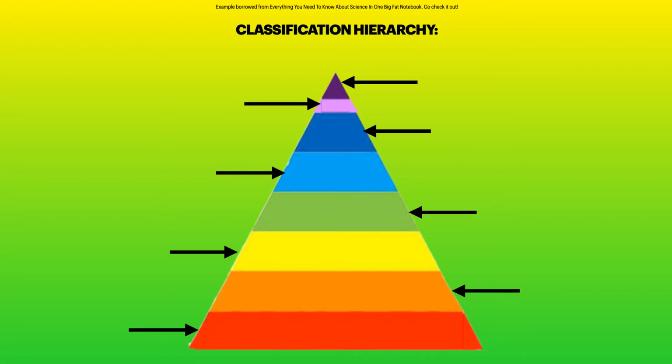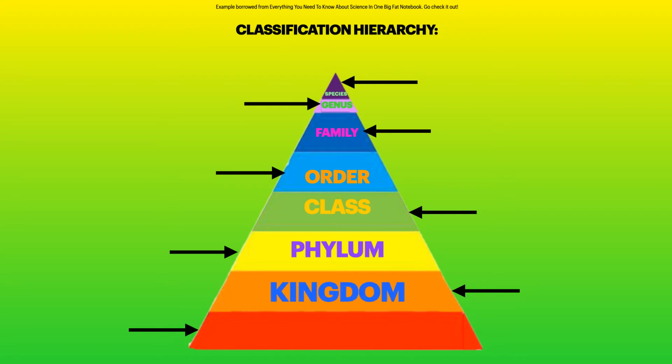The classification hierarchy is a method of organizing organisms in specific to vague categories. The 8 categories are called species, genus, family, order, class, phylum, kingdom, and domain. I have organized these categories in smallest to largest. The larger the bar in the pyramid, the more unspecific it is. The smaller the bar, the more specific it is. As you get to more specific categories, there are less and less results.